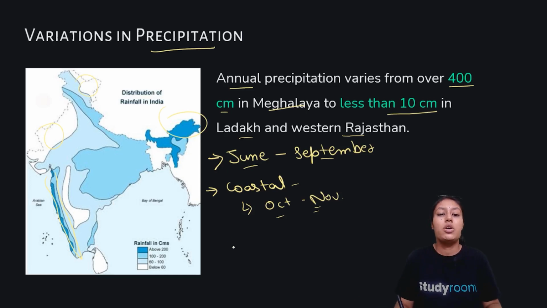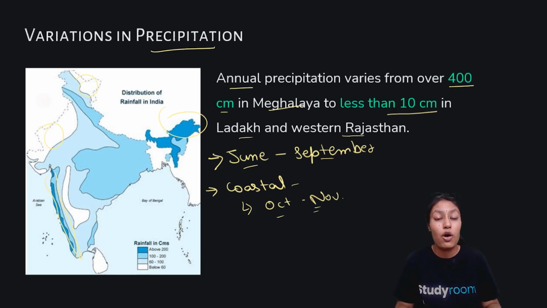Now, this becomes a very important reason for variation. For example, change in varieties, change in the way we live, our habitat changes because of the precipitation, because there is a lot of difference between the way people live in Jammu and Kashmir and the way people live in Kerala.